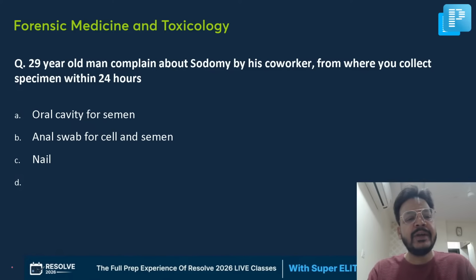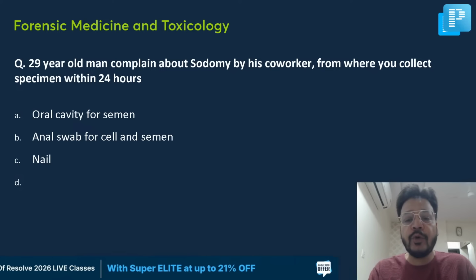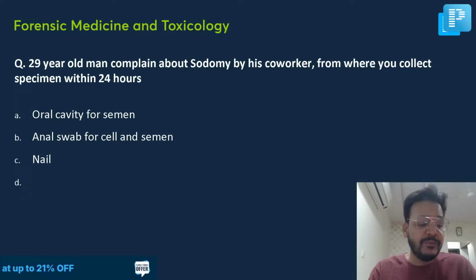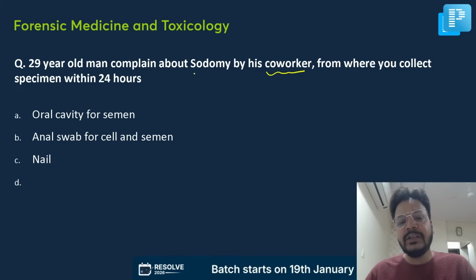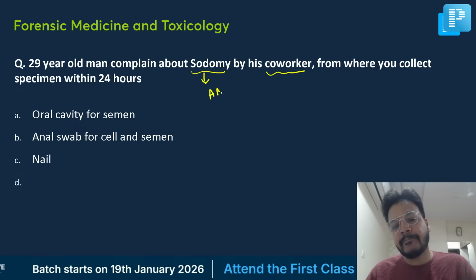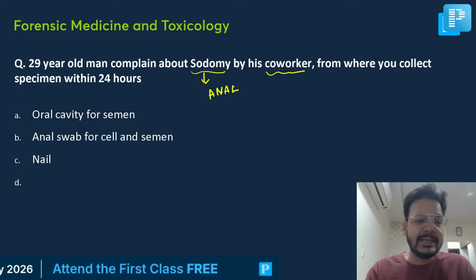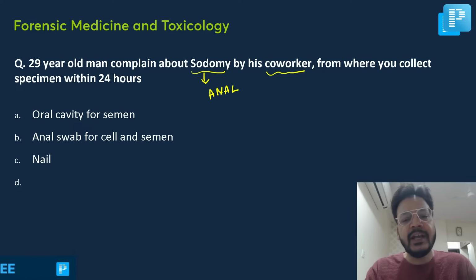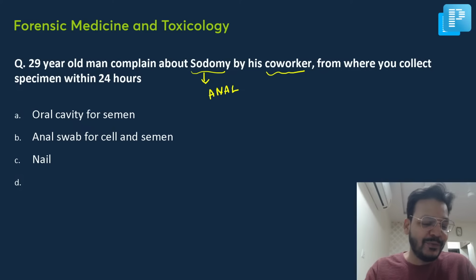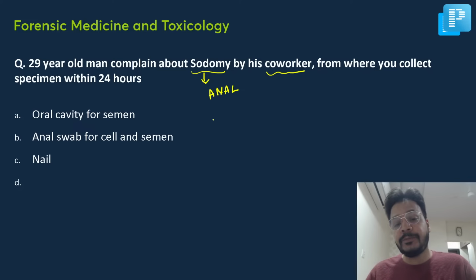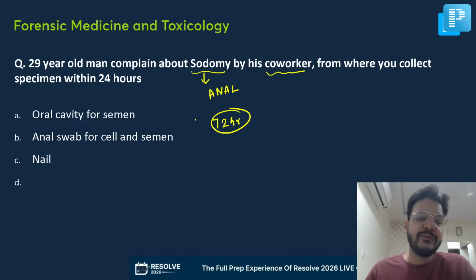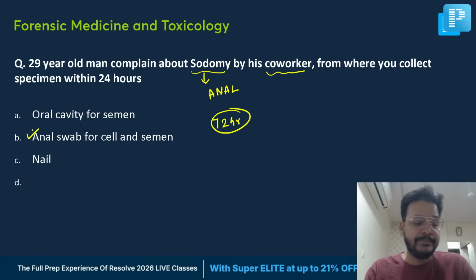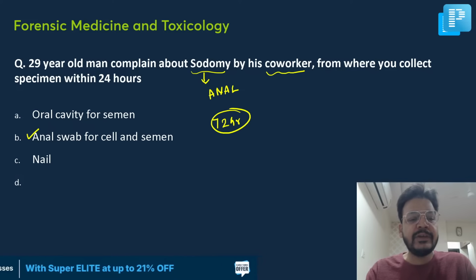Now, this is a very simple question. A 29-year-old male complained about sodomy by his co-worker. From where will you collect the specimen within 24 hours? This is the easiest question of your life. Sodomy is anal sex. Spermatozoa can be present till 72 hours, so we will take an anal swab for cell and semen.